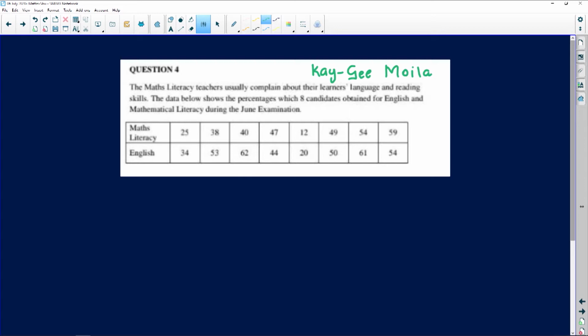Right. If you think English affects the performance of learners, it makes sense that you might want to compare them. Take their marks of English versus their math literacy marks and see if there is any relationship. You might find that a child who's underperforming in English is also underperforming in math literacy. So that will then tell you that indeed English does have an effect or impact on the marks that learners are going to get in math lit. Just as easy as that. We are interested in studying that. We want to see that. That's what statisticians do. They take data and then we analyze it to try and make sense of whether there's a relationship going on there and if you can come up with interventions to solve a problem.